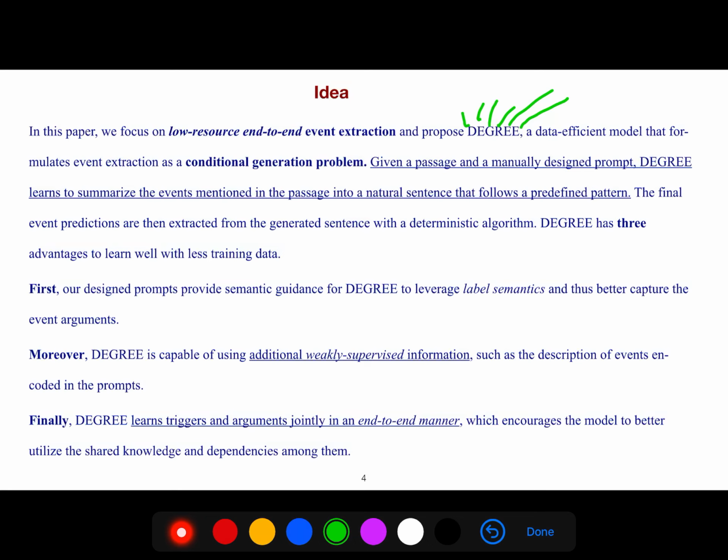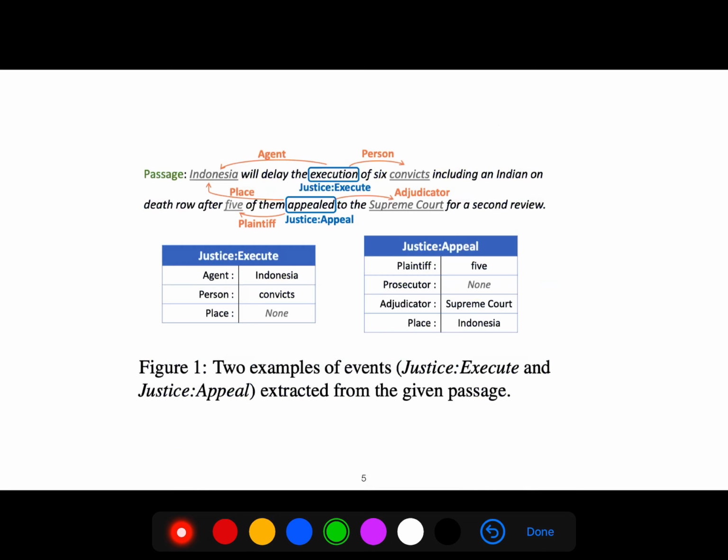First, our designed prompts provide semantic guidance for DEGREE to leverage label semantics and thus better capture the event arguments. Moreover, DEGREE is capable of using additional weakly supervised information such as the description of events encoded in the prompt. It's like zero-shot learning, where we also give the description. And finally, DEGREE learns triggers and arguments jointly in an end-to-end manner, which encourages the model to better utilize the shared knowledge and dependencies among them.